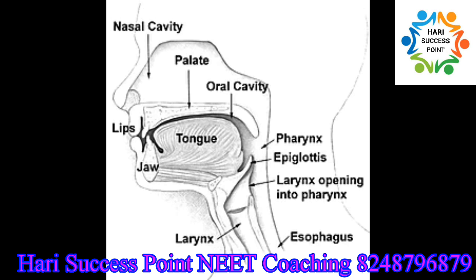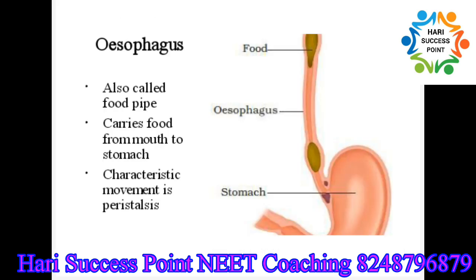Epiglottis prevents the entry of food into the respiratory tract. Pharynx leads to the esophagus, which is a thin pipe that ends up in the stomach. The main function of the esophagus is to conduct food from the oral cavity to the stomach. The characteristic movement of the food pipe is called peristalsis.